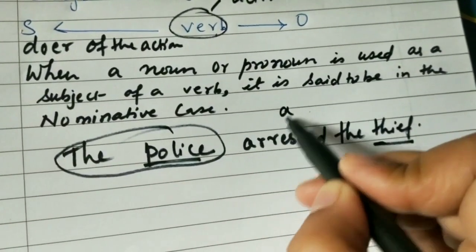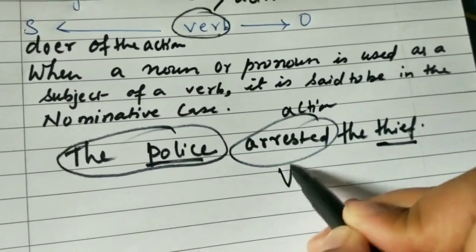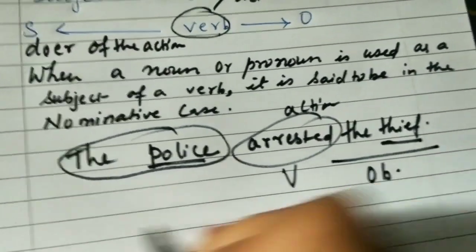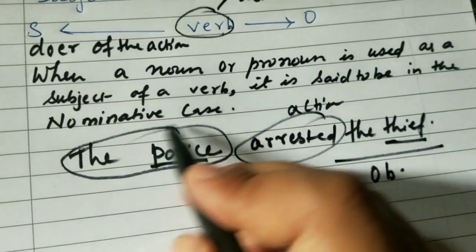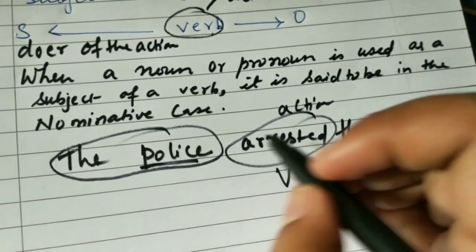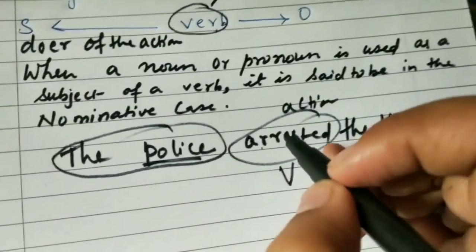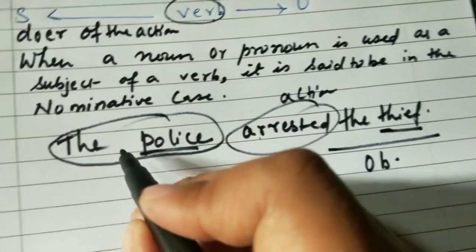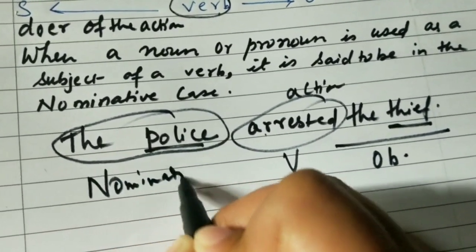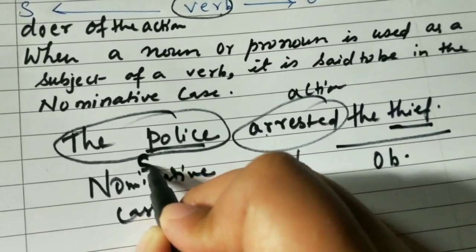This is the action word or verb, and this acts as the object. So police is the answer to the question who arrested the thief. Arrested the thief is the action. So who is the doer of this action? Yes, police. So this is the nominative case, as police is the subject.